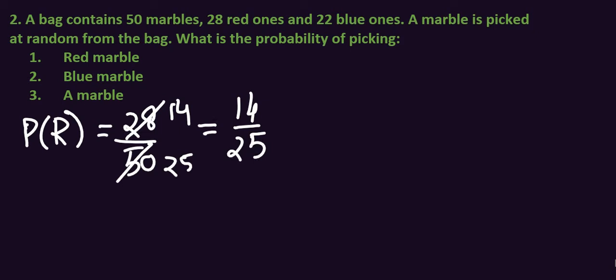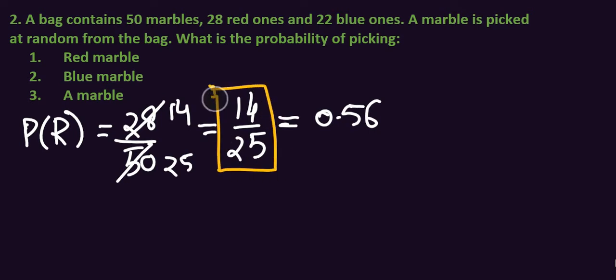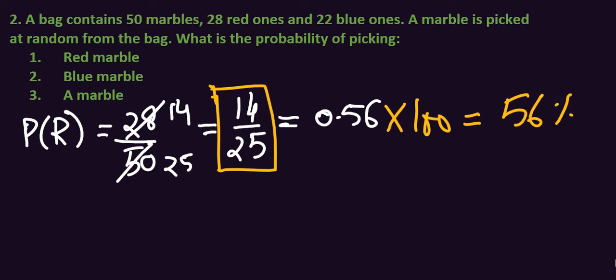When we divide 14 by 25, it gives us 0.56. Otherwise, the probability in fraction is this, 14 upon 25. But if you are asked to give the answer in percentage, first convert it into the decimal 0.56, now multiply it by 100, and this will give us 56%.